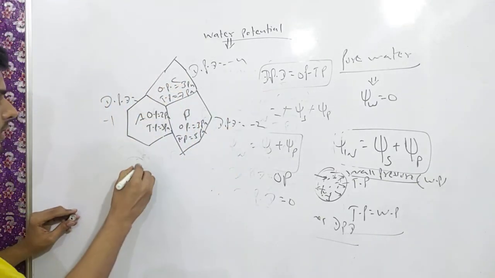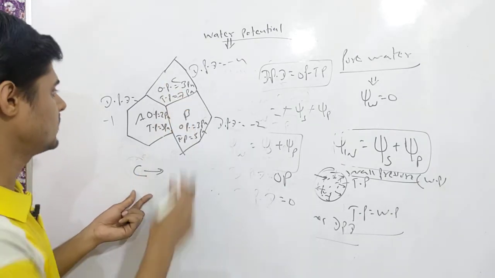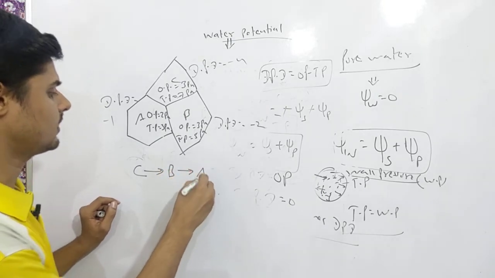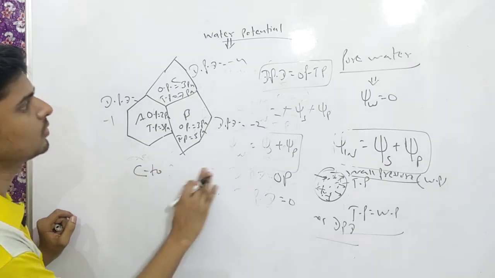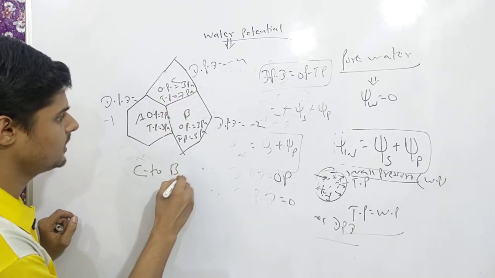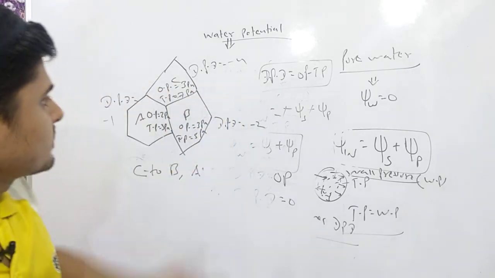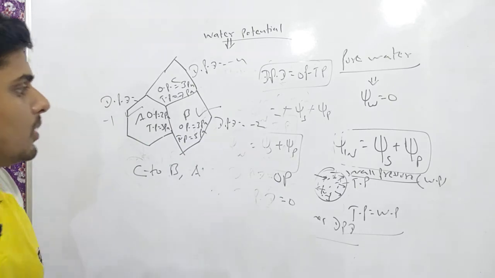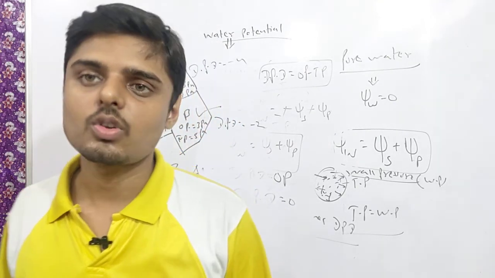This is C, so from C to B and A, because it has a lower DPD, so it will transfer its water to B as well as to A, because they have higher DPD, because they have higher thirst for the solvent.